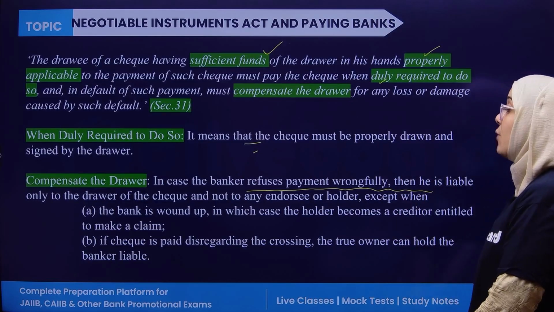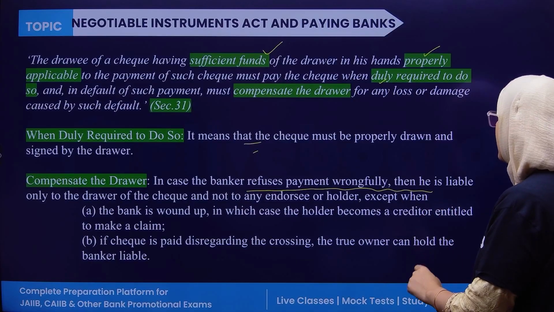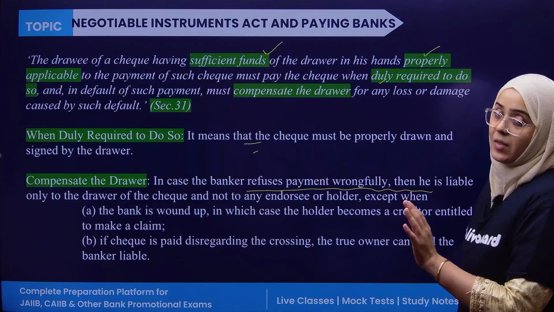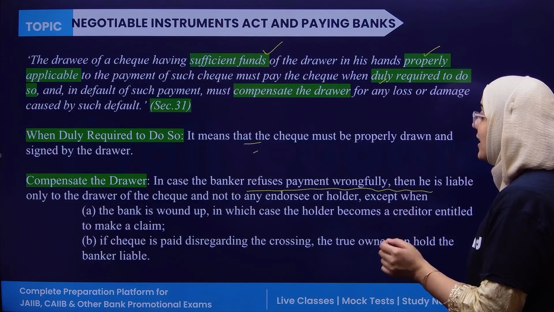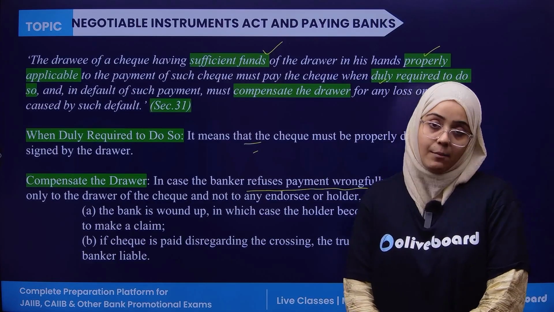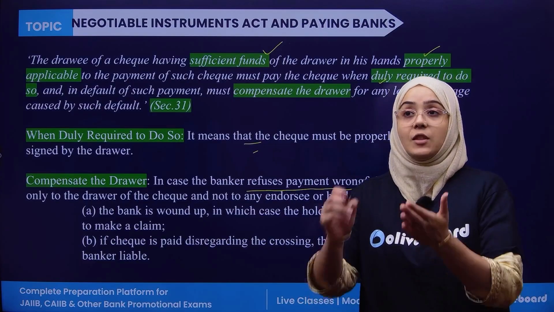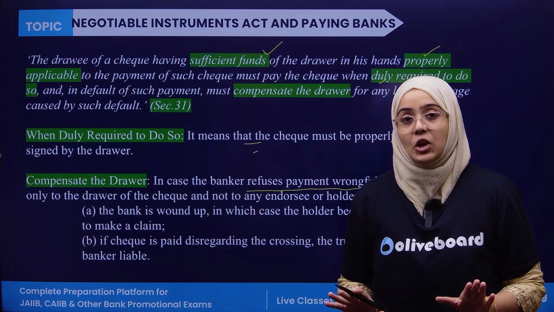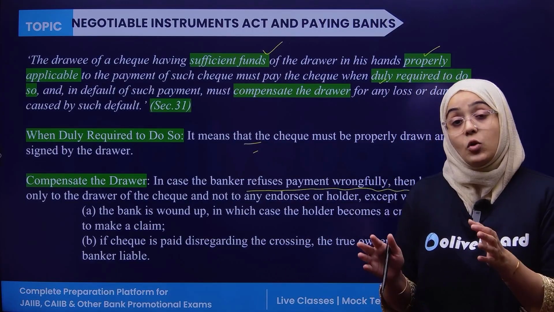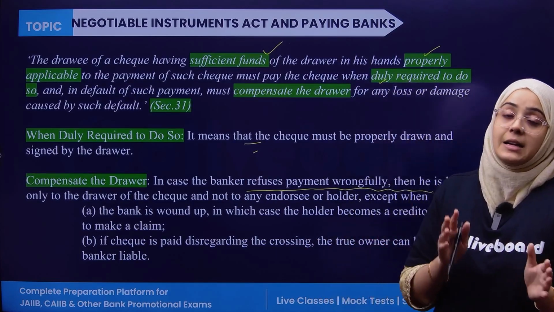First of all, the bank is wound up. When the bank is wound up, the holder becomes actually the creditor, and he or she is entitled to claim the money from the bank. Second, if the check is paid disregarding the crossing, the true owner can hold the bank liable. If there is a crossing, meaning it is an account payee check, and the bank pays this check to anyone, then the original holder of the check can demand the payment from the bank directly.